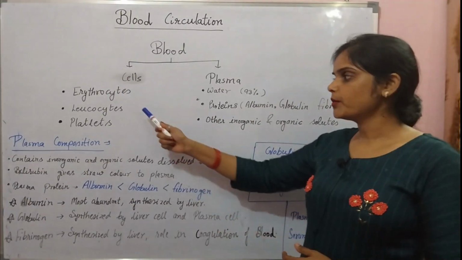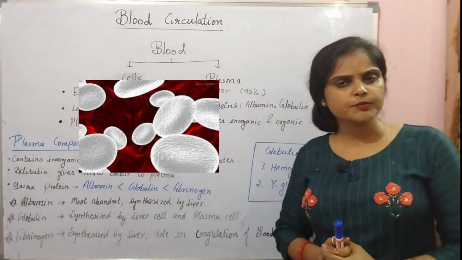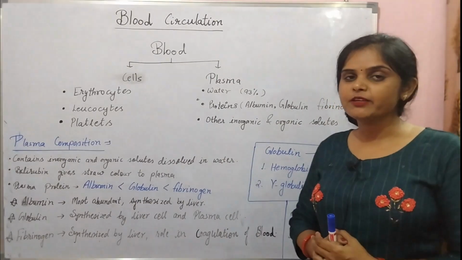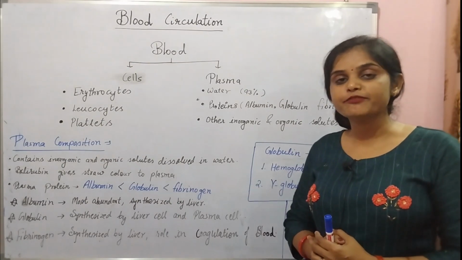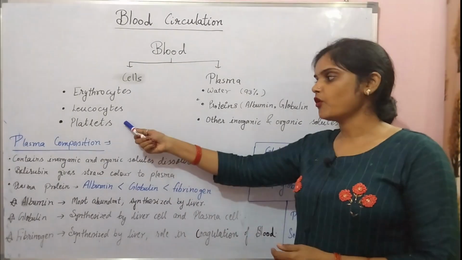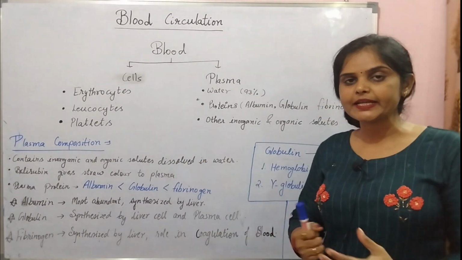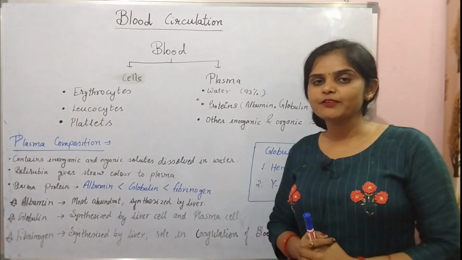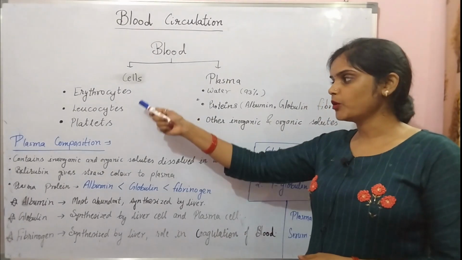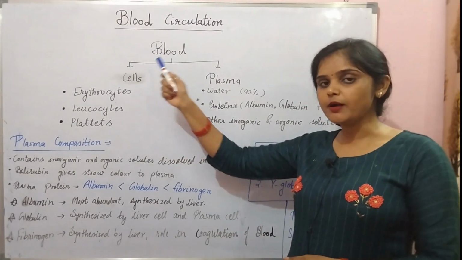Okay, next we talk about the leukocytes. Leukocytes, another name is the WBC or white blood cells. These cells play a very important role in the defense mechanism of an organism. Next, the third type of cells are the platelets. These cells play a very important role in the coagulation of the blood. So that is all about the cells present in the blood.